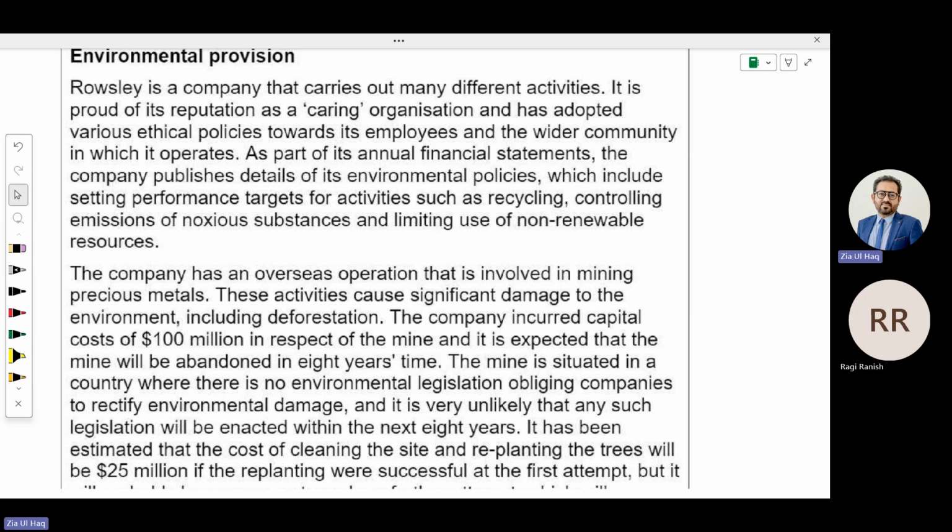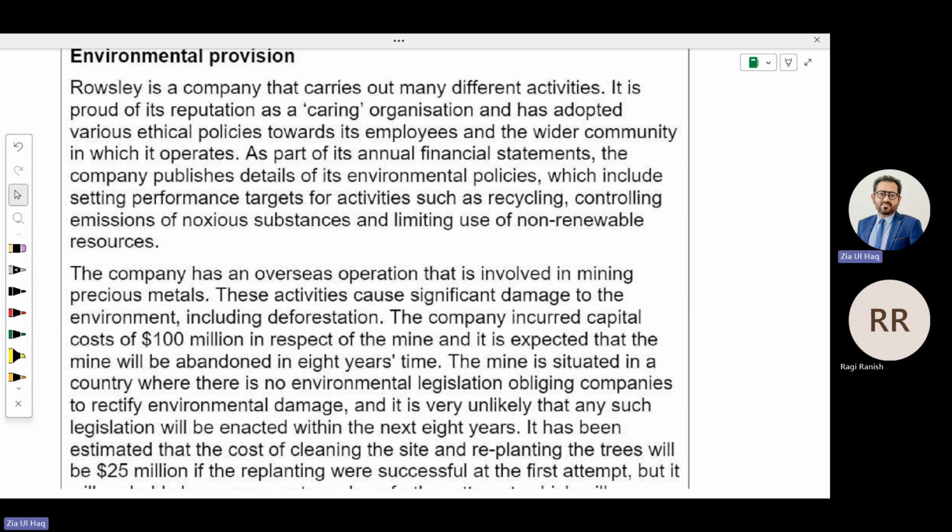As part of its annual financial statements, the company publishes detail of its environmental policies, which include setting performance targets for activities such as recycling, controlling emission of noxious substances, and limiting use of non-renewable resources. Meaning in its annual reports, the company claims this: we consider these things, and these are our environmental responsibilities that we do perform.